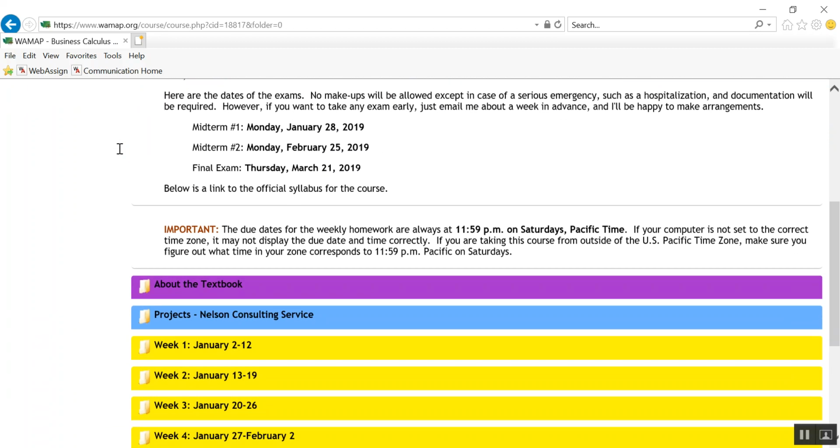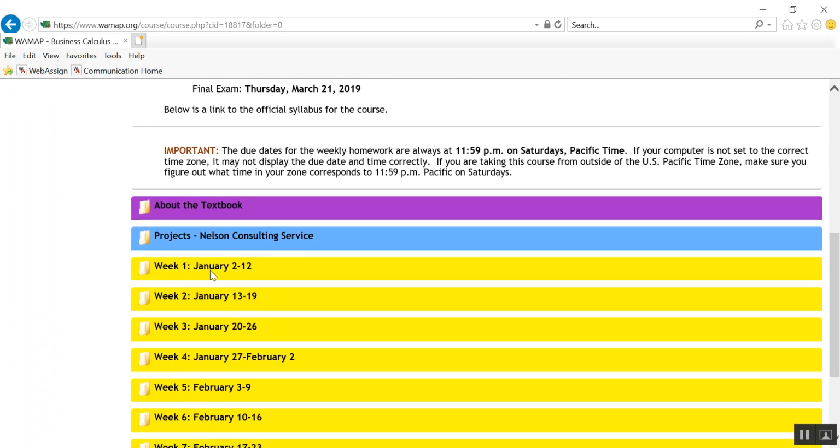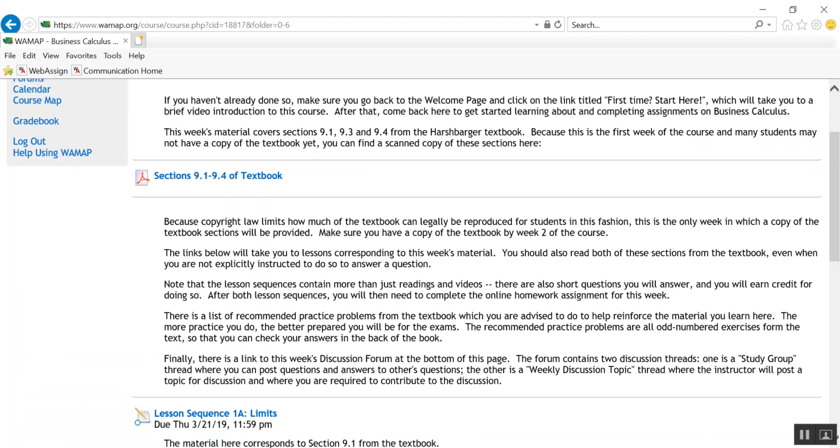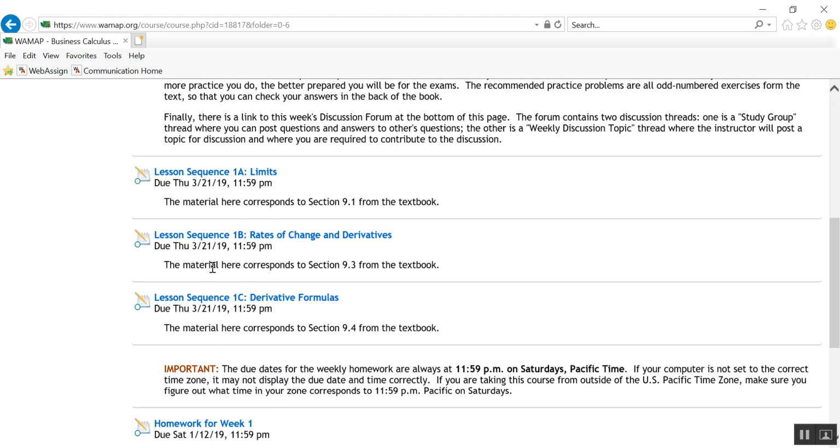In each week, you will typically find a lot of text in the first week, not so much in the ones following it, with a little information about what the textbook covers. This first week covers sections 9.1 through 9.4 in the textbook, and I've uploaded a PDF of those sections. That's the only part of the textbook that I can reproduce, but it's there so you can get started right away if you're waiting for funding or you've ordered your textbook and are waiting for it to come in. You can at least get this first week's homework started.